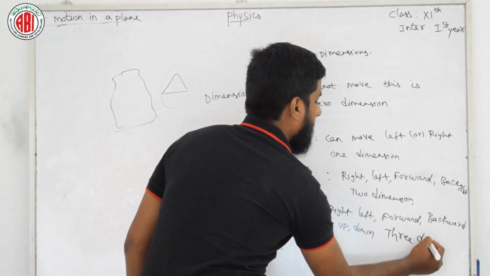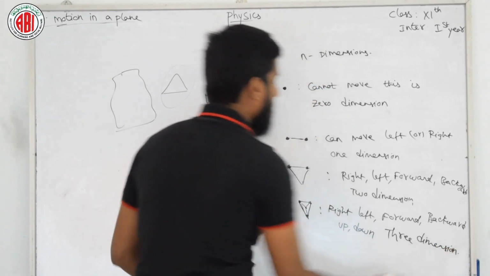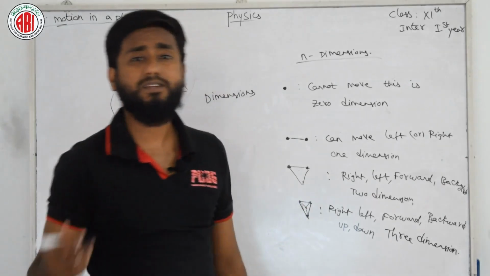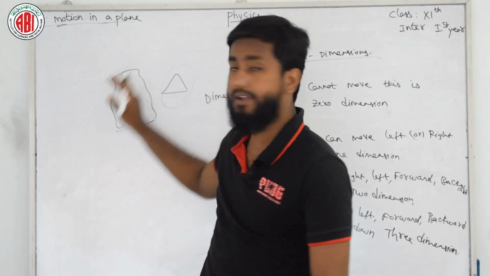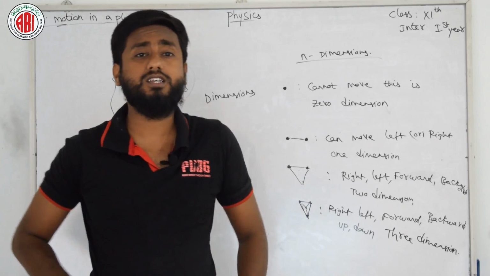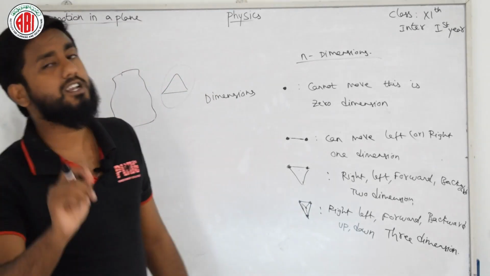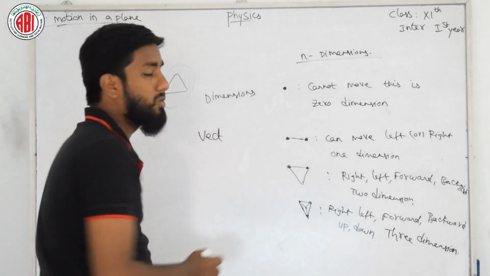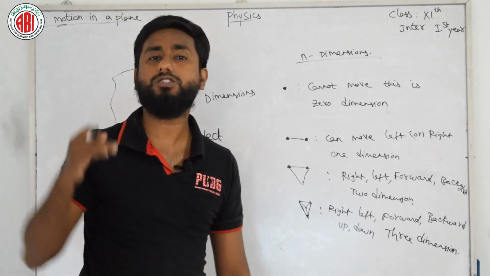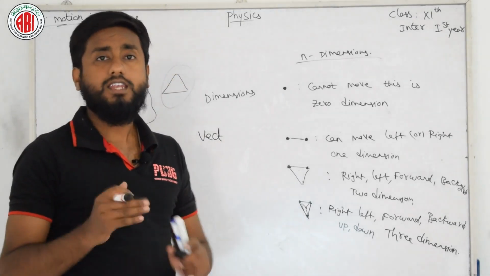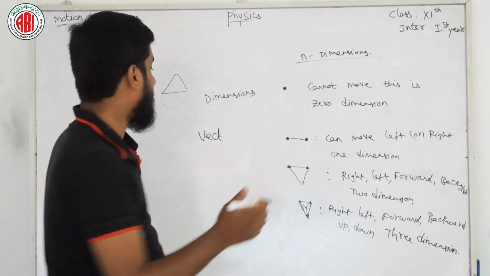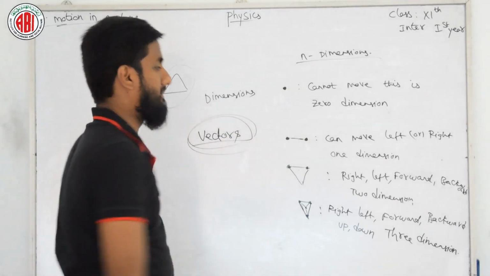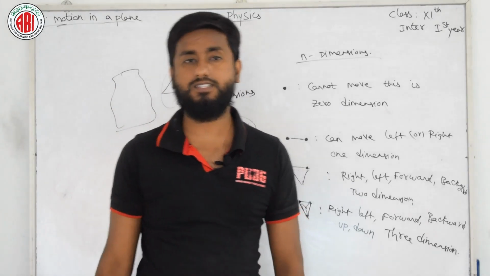Now are you clear with the concept of dimension? If you want you can write this dimension. So why I am explaining dimension? Because in motion in a plane we are defining motion in n-dimensional space using one physical quantity, that is vector, isn't it? So if we want to define a motion in a plane in n dimension space, we need a physical quantity like vectors. So for that I am explaining dimension. Now we are going to learn what is vector and scalar.